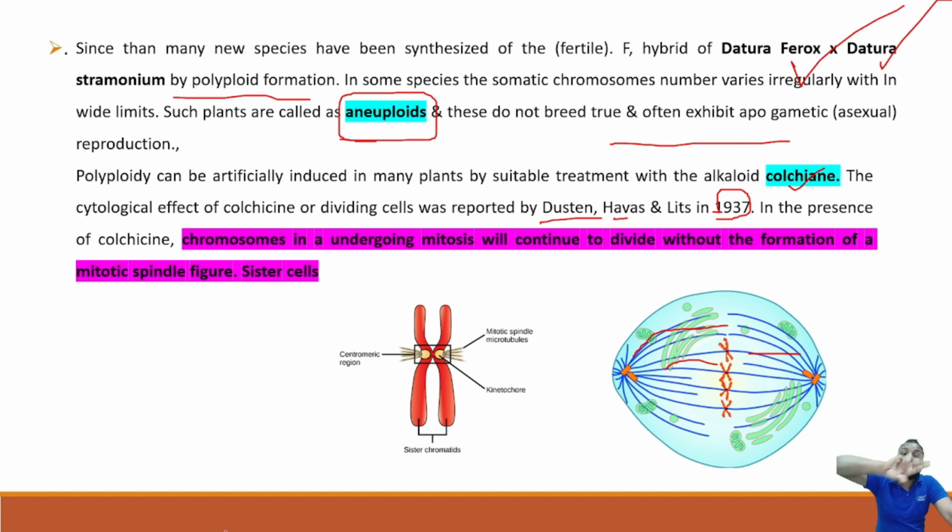But colchicine acts without the formation or involvement of these mitotic spindles, it can divide. Actually, these mitotic spindles will divide the chromosomes into two different sets. But colchicine, without the involvement of this mitotic spindle, will separate the chromosomes into different sets. That's how it acts. Clear?